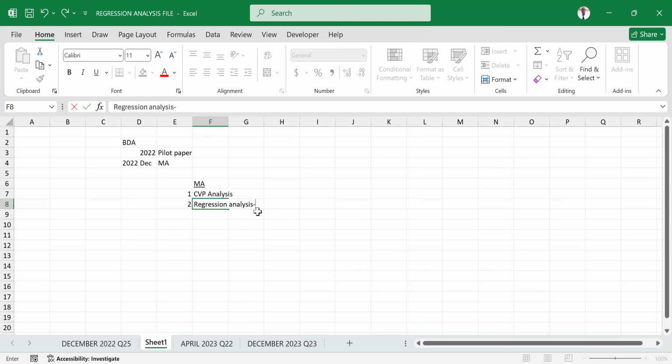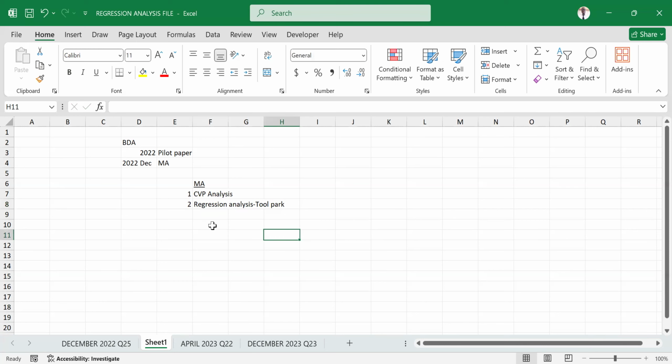Now, this regression analysis is where you are using the tool pack, which I believe all of us here in this meeting have already activated. You have the regression analysis tool pack with you, and that is the tool you use to run regression analysis. Good.